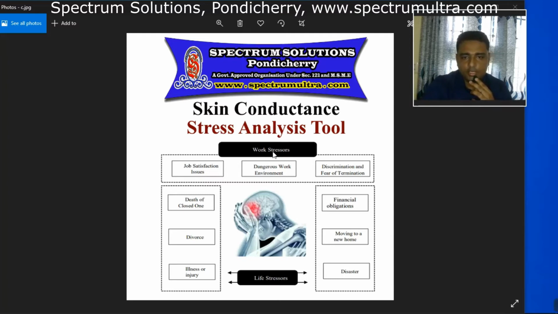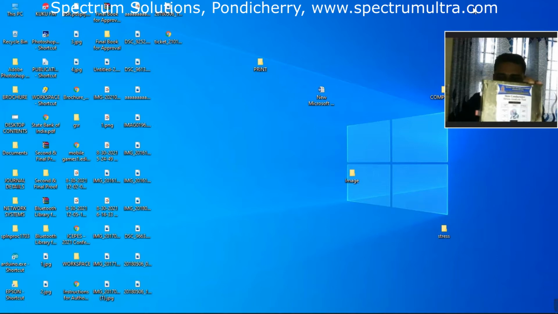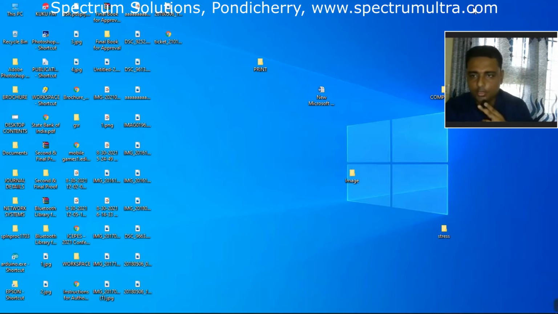Work stressors are there, and at the same time life stressors are also there. These are too heavy, given the stress level we are facing right now. There are many things like death of a close one, divorce, illness or injury, financial obligations, moving to a new home, and disasters. These are the life stressors, different types of stressors. Mainly these two are the factors which affect us the most. With this device we can identify how much stress there is, and based on that I'll show you how the stress can be reduced also, at least in real time.